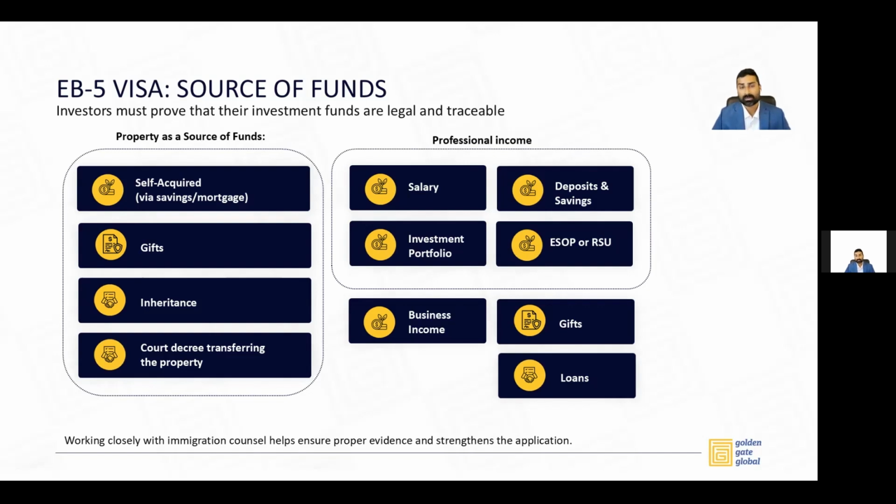The funds can be gifted as well, as long as the person who's gifting the funds can document these funds. And the funds can originate in the United States or overseas. Also, investors are allowed to use loans as a source of funding their EB5 investment. And this could be a secured loan that is secured by an immovable property or real property, that is a home, against your house or a home equity line of credit. It could also be an unsecured loan, which is a personal loan, not secured by any underlying asset, but you're still on the hook to repay that loan. So these are some of the popular ways of funding an EB5 investment.